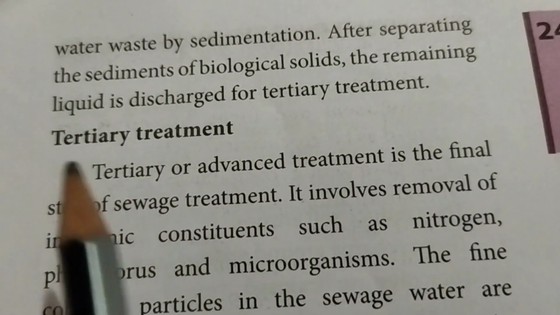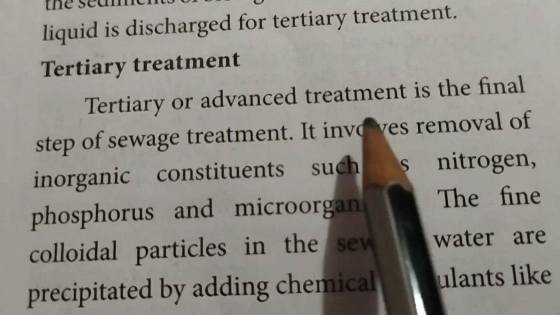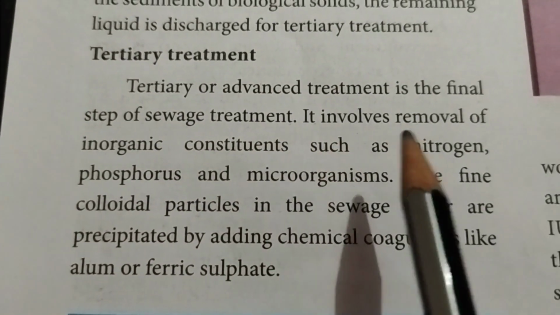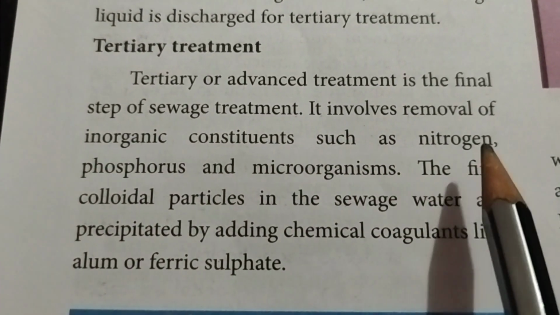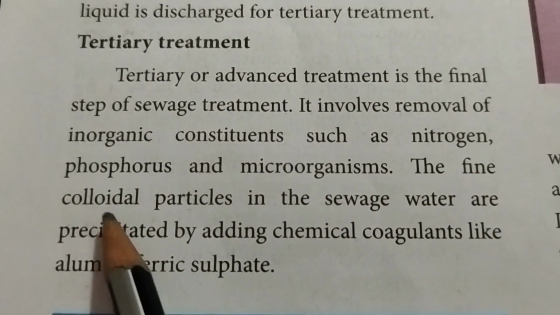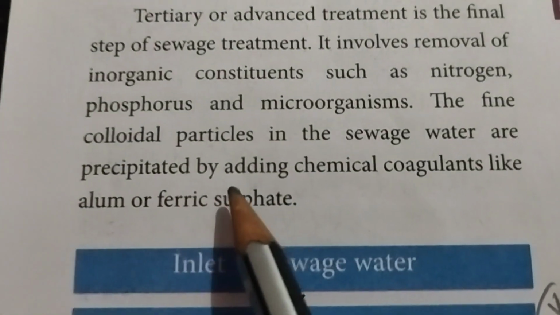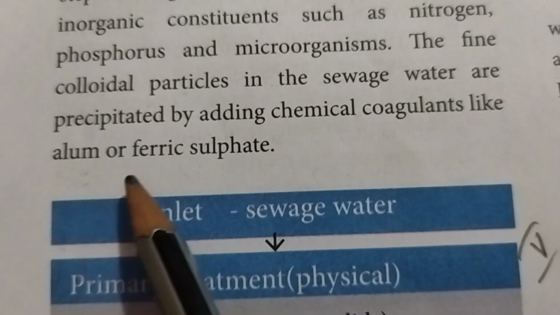Next one, tertiary treatment. Tertiary or advanced treatment is the final step of sewage treatment. It involves removal of inorganic constituents such as nitrogen, phosphorus and microorganisms. The fine colloidal particles in the sewage water are precipitated by adding chemical coagulants like alum or ferric sulfate.